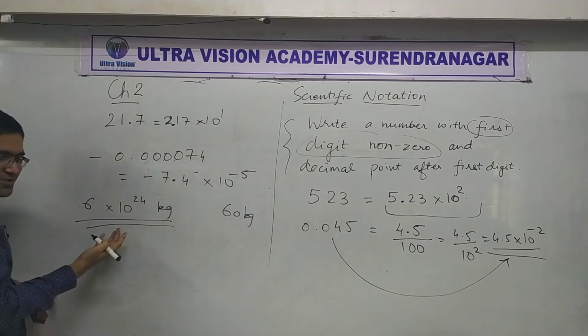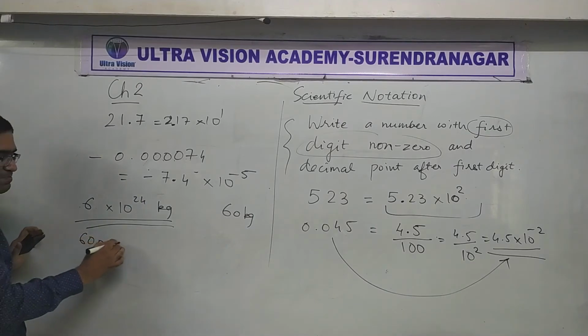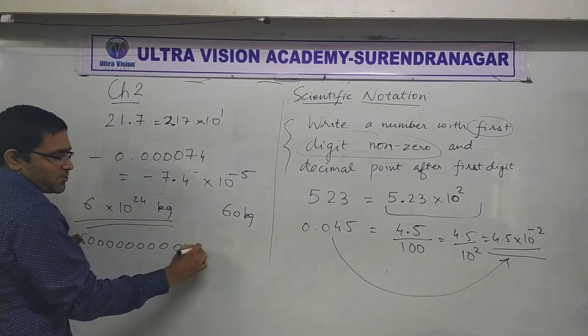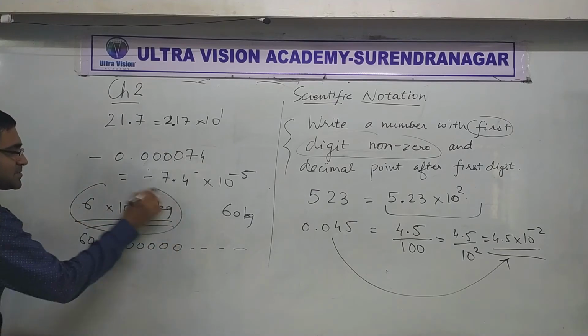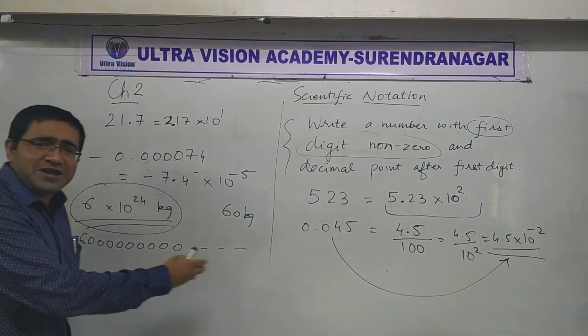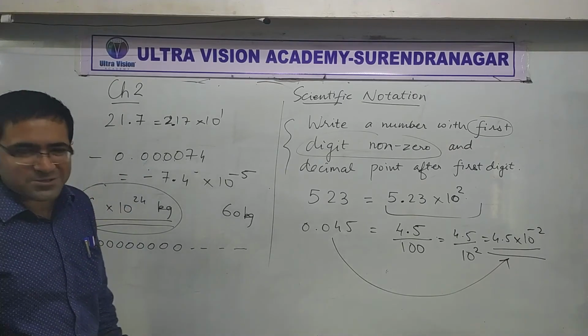No, mass of Earth. If you would write it with all the zeros, do you realize it would take so much space? Yes or no? Fine, so that's why scientific notation is so useful. By the time you write 24 zeros, your friends would have completed the problem and moved on to next.